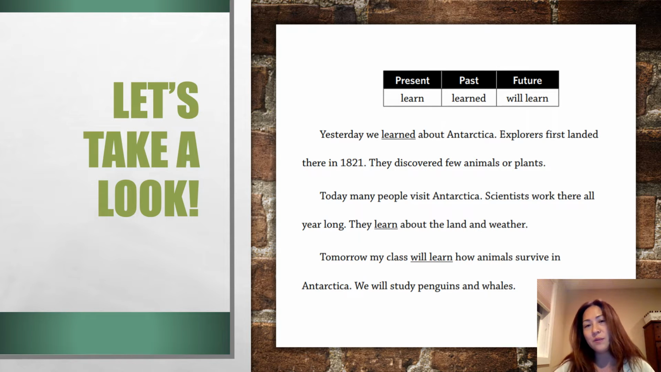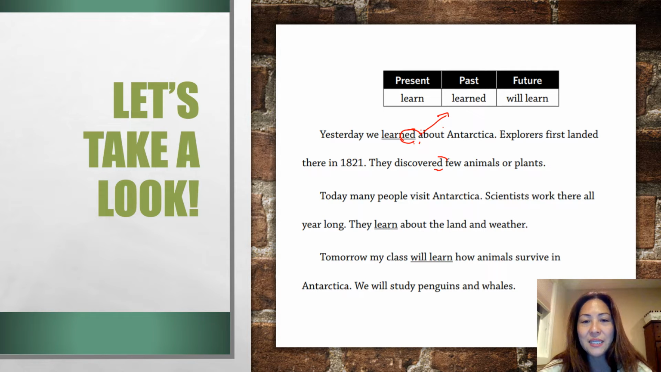Okay. So if I go with this paragraph here, it says, yesterday we learned about Antarctica. Explorers first landed there in 1821. They discovered few animals or plants. And then we see here with the past that there is an ed at the end of it if it already happened. And that's usually the number one way to know that it is past tense, usually. Like I watched or I played, right? So that would be the ed there. And then like here where it says discovered, we already know that that's already in the past too. That's when it happened.